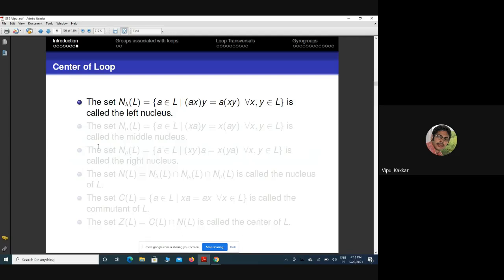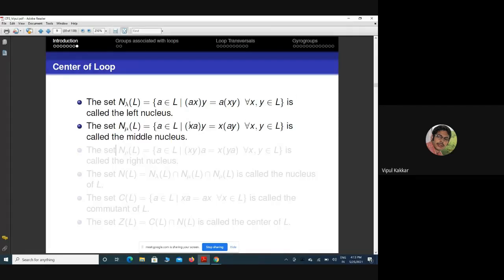Okay, so what is the concept of center in a loop? To define the center in a loop, we have to define some extra sets. First we define the left nucleus. What is the left nucleus? It is the collection of all those elements in L which associate from the left. It means the collection of all a such that (ax)y is equal to a(xy). The collection of these elements is called the left nucleus.